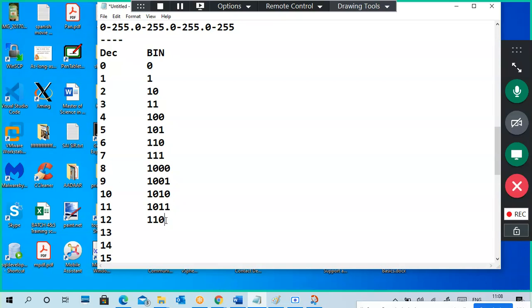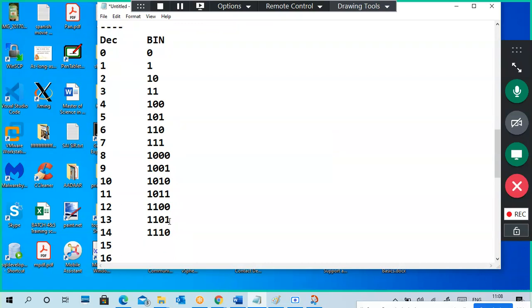Like this. This is 1 1 0 0. So 1 1 0 1. So 1 1 1 0. This is 1 1 1 1. So all are ones. Obviously, what is the next one? All four ones become zeros, and one will be added here. Simple, see. All ones become zeros. One will be added here, and it continues.